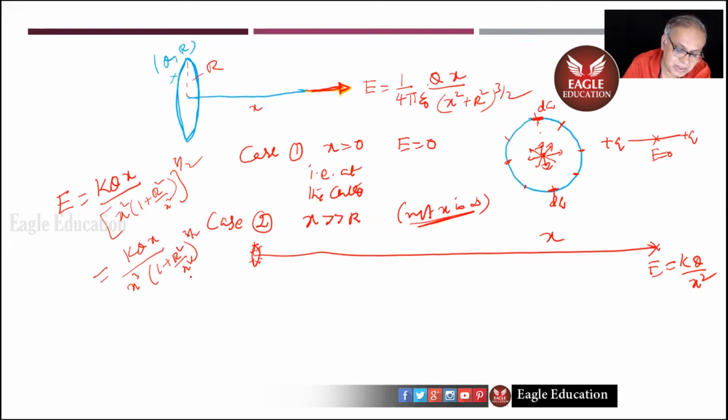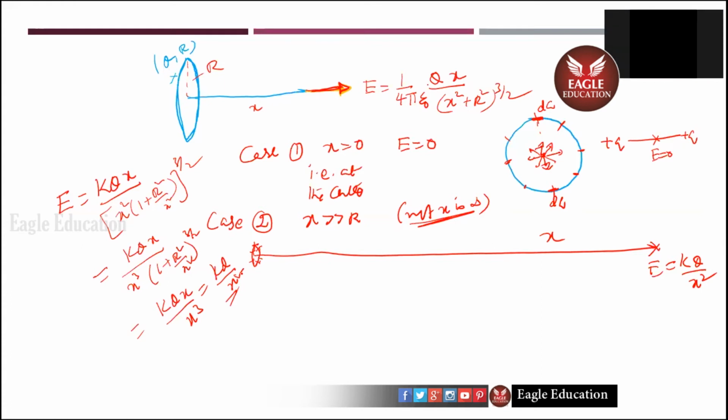So this is ignored. R is very less compared to x. So finally, what do I get? KQx by x cubed, that is, KQ by x square. So it reduced to your point charge. Do you follow this? Everybody? Right.